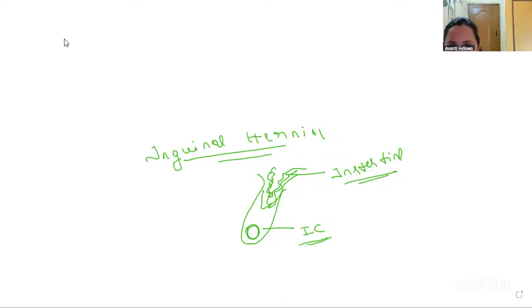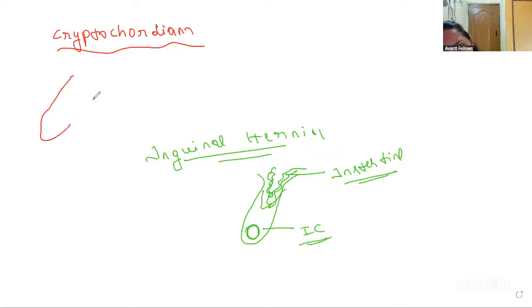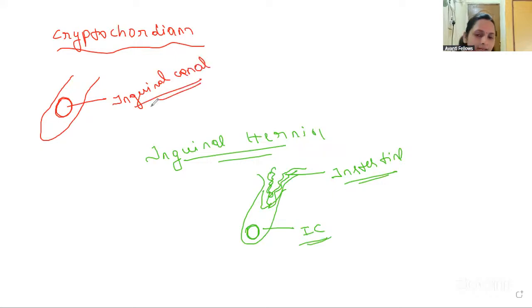cryptorchidism we studied, right? What do you mean by cryptorchidism, guys? In cryptorchidism, what will happen? Through the inguinal canal, the testis has to be descended to the scrotum, right? But what will happen? The testis will not descend. It will be present in the inguinal canal only. It will not descend. So it is the failure of the descending of the testes.